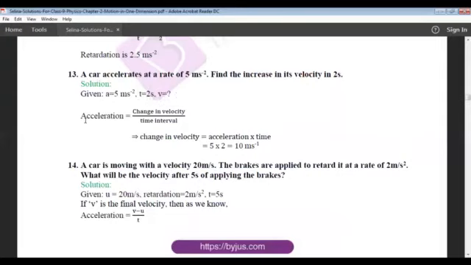So we know that acceleration is change in the velocity divided by time interval. Now we need to find the increase in the velocity, that is nothing but the change in the velocity. So change in the velocity will be acceleration into time. Acceleration is 5 meter per second square into time is 2 seconds. That is nothing but 10 meter per second. What is 10 meter per second? The increase in the velocity is 10 meter per second.